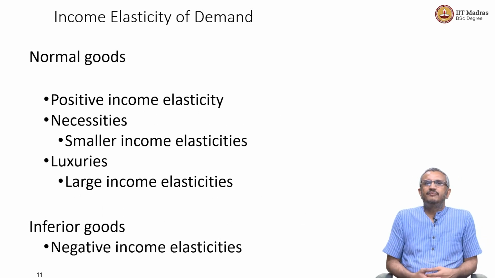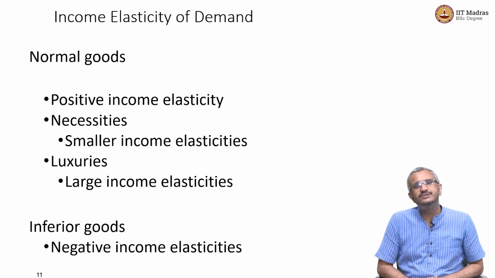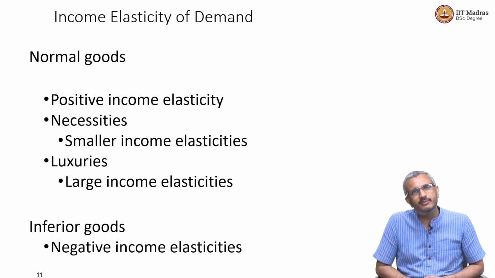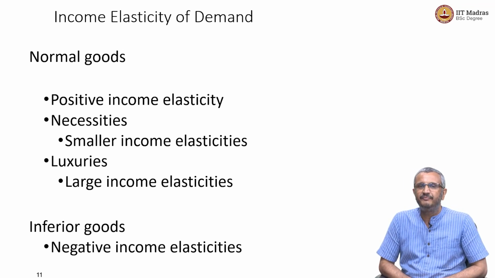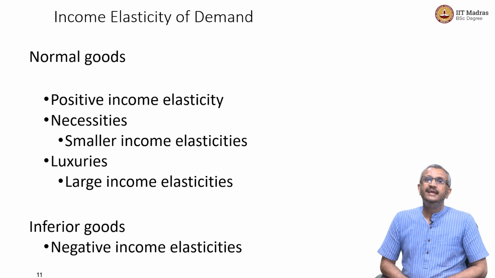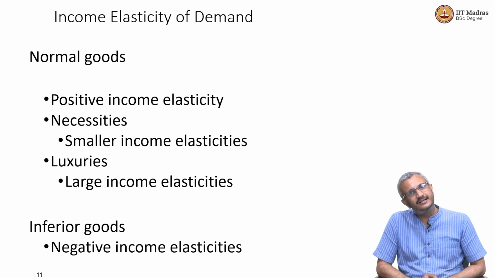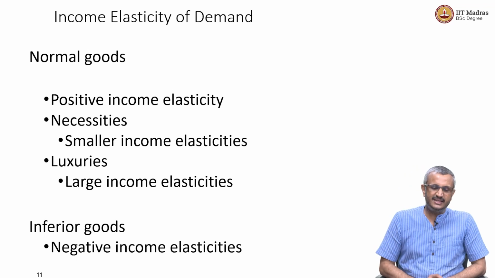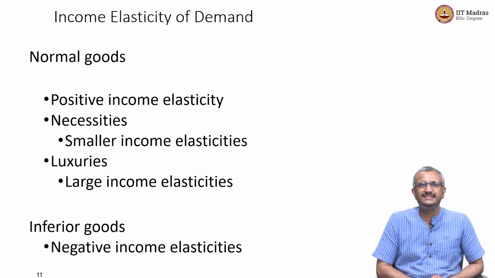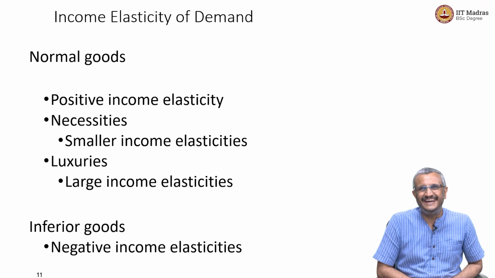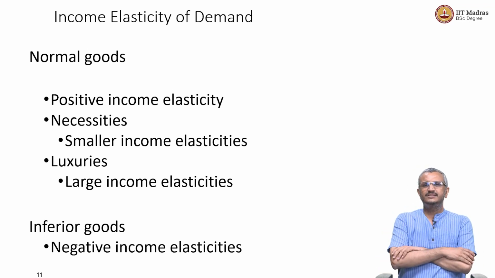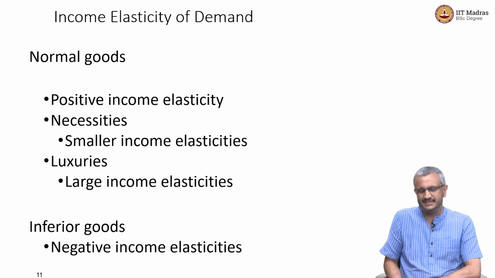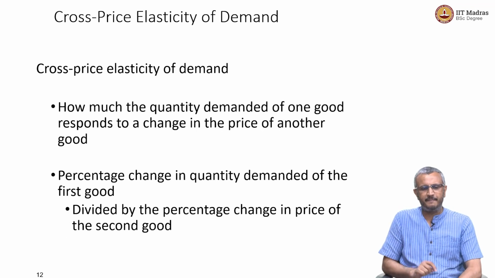Given the income of the consumer, we can classify goods into two, that is, normal goods and inferior goods. Normal goods have positive income elasticity: necessities have smaller income elasticities, luxuries have larger income elasticities, and inferior goods have negative income elasticities. I will come to that in a minute. What is this? It's negative income elasticities.